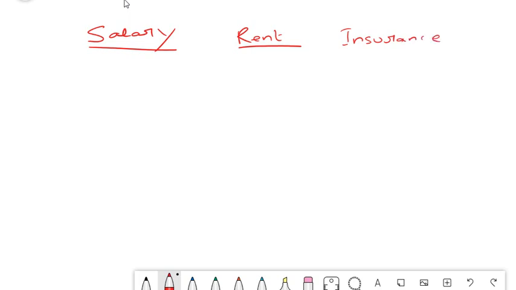Each expense category, asset category or liability category will have a ledger account. So what is the purpose of this ledger? Just now I told you, if you need to know the total salary paid in a particular year, you can count the ledger balances here and just know the total amount which is paid.